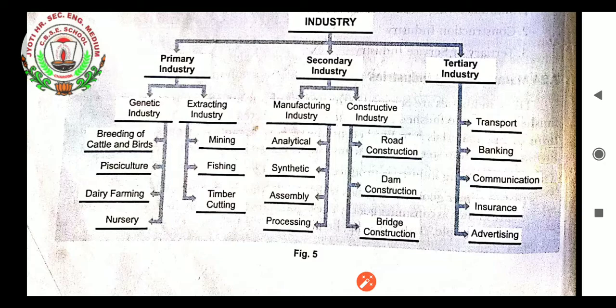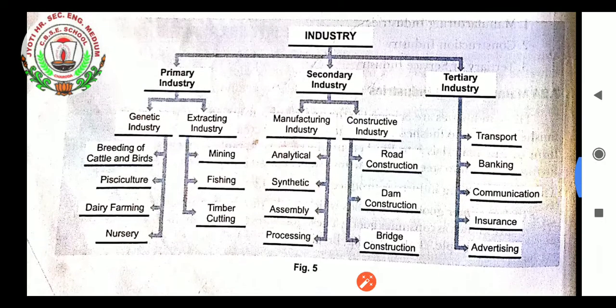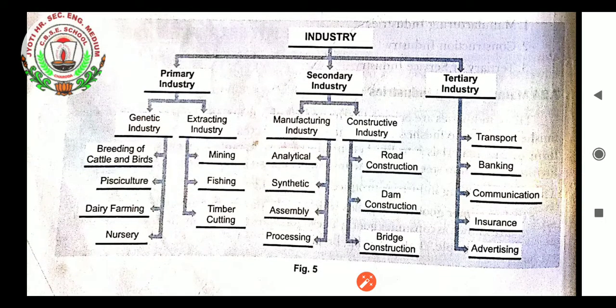Secondary industry is classified into two, manufacturing and constructive industry. In manufacturing, the examples are analytical, synthetic, assembly and processing. Whereas in constructive industry, the examples are road construction, dam construction, bridge construction and so on. Tertiary industry, which we have not started yet. Here it is given transport, banking, communication, insurance and advertising.